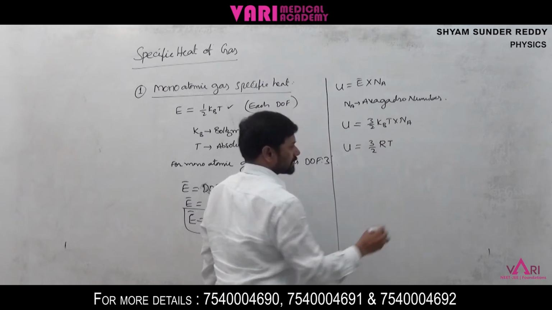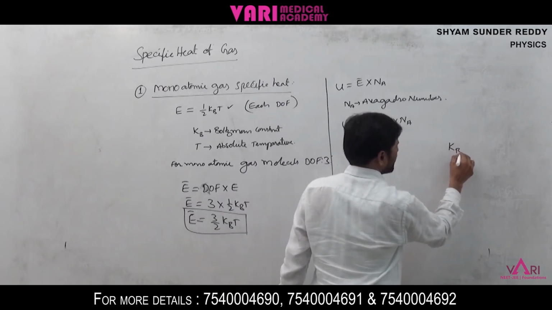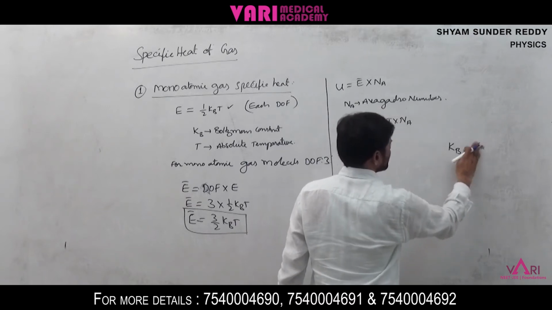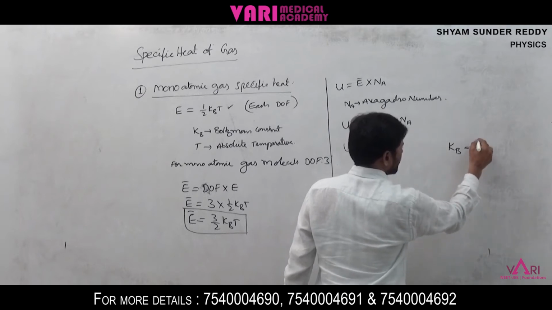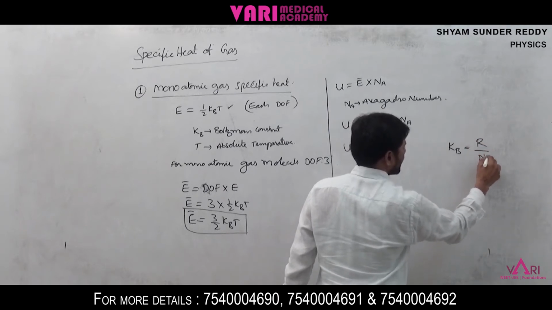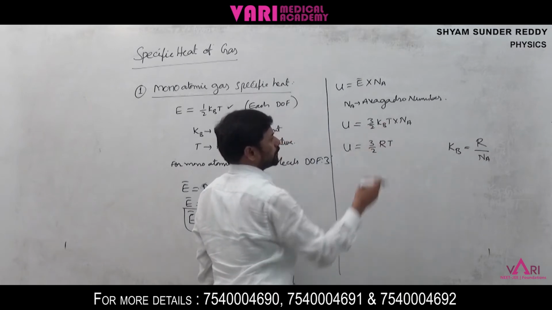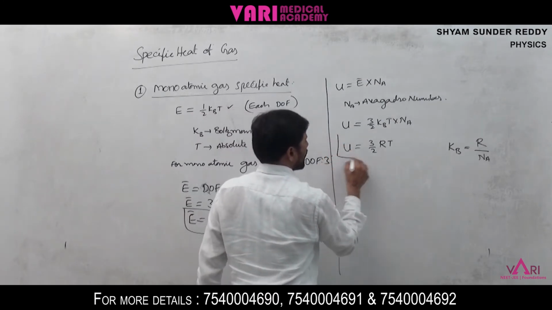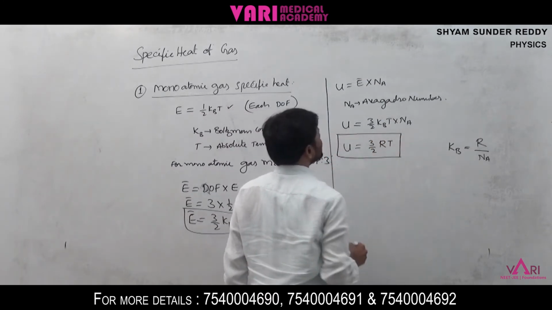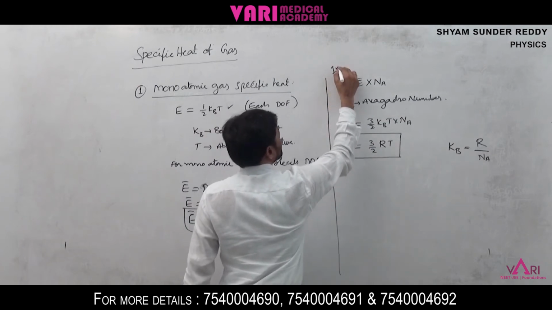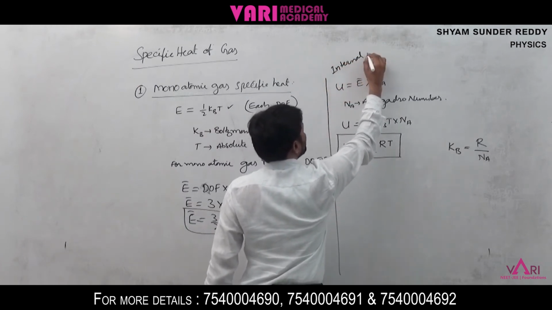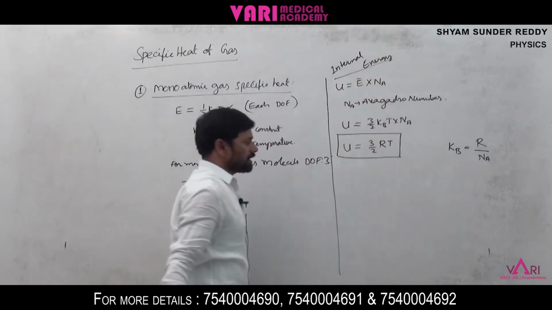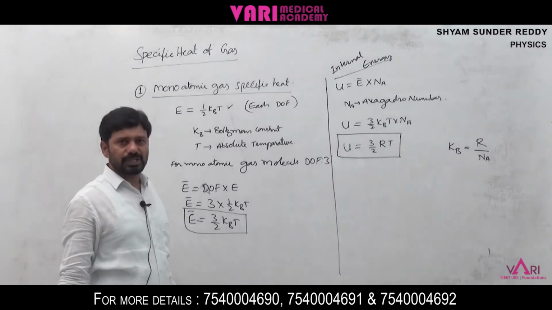Here kb into Na is nothing but R, because kb is equal to R by Na. If you substitute the kb value, then you get U is equal to 3 by 2 RT. This is the internal energy of the gas molecule.